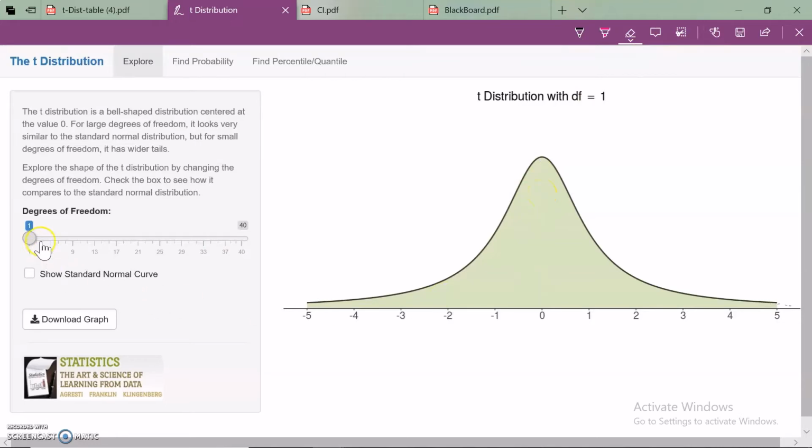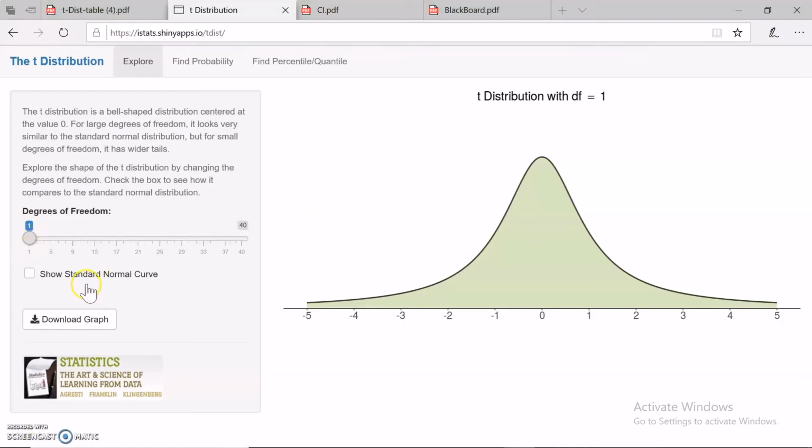Now I want to show you how this curve looks more like a normal curve as we increase the degrees of freedom. Look at this slider. As I move this slider, I increase the degrees of freedom. Look at this curve. It's a t distribution with 1 degree of freedom.